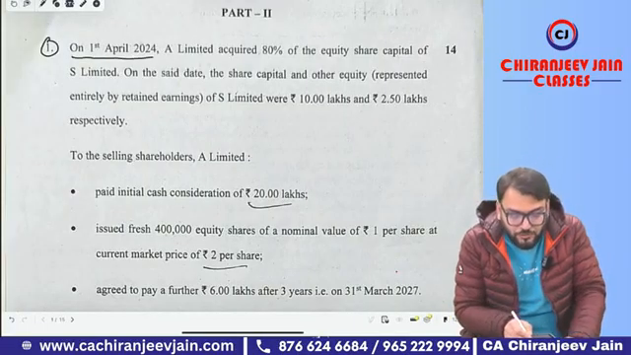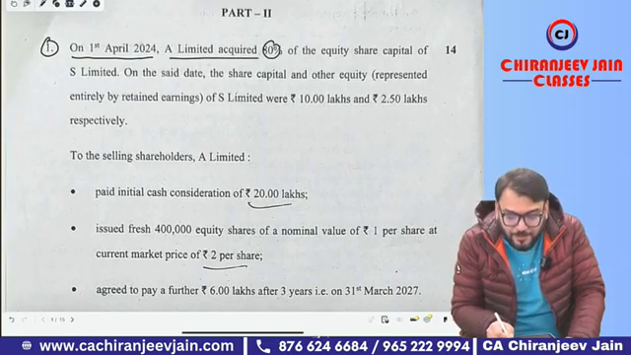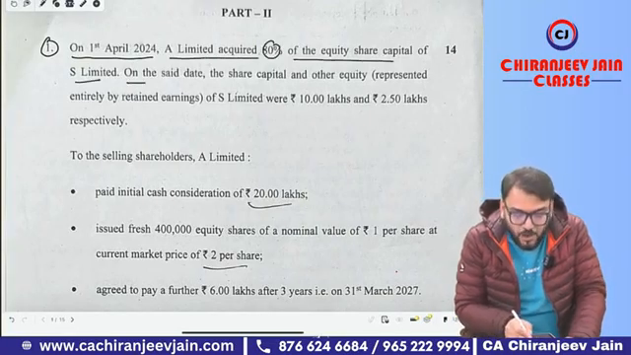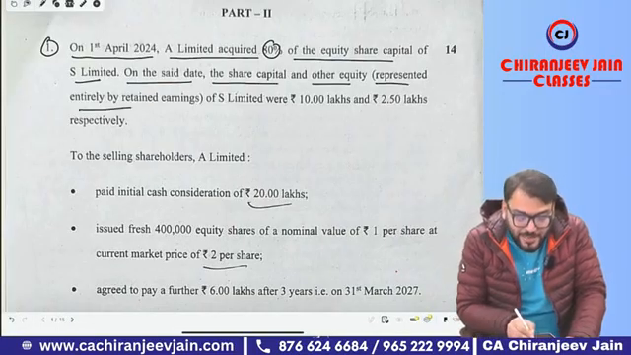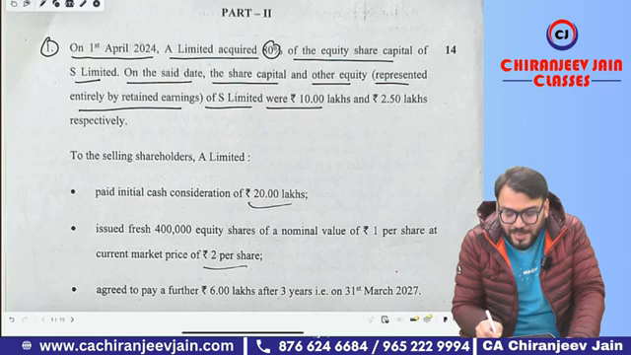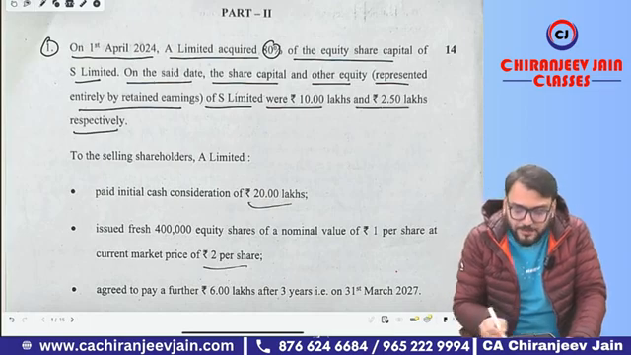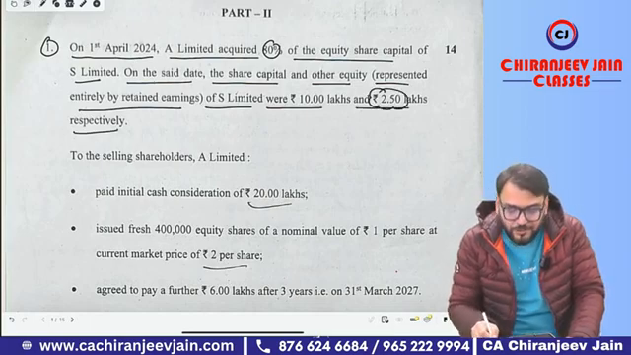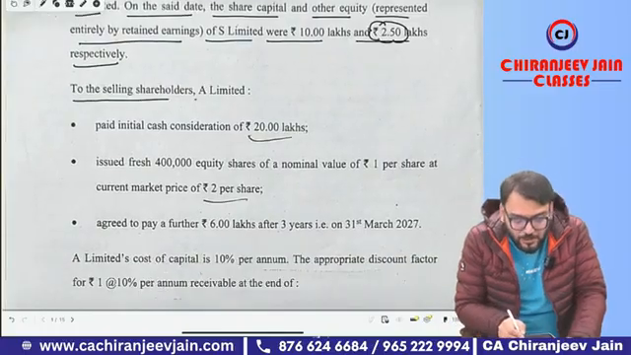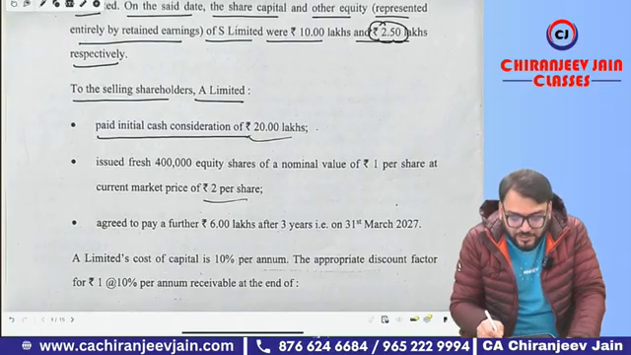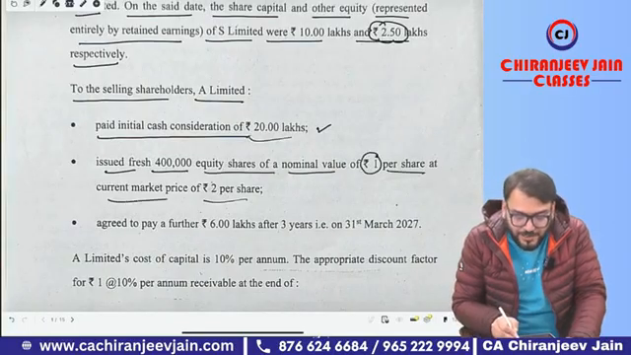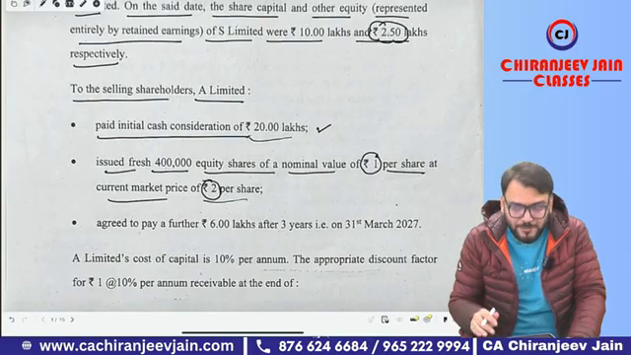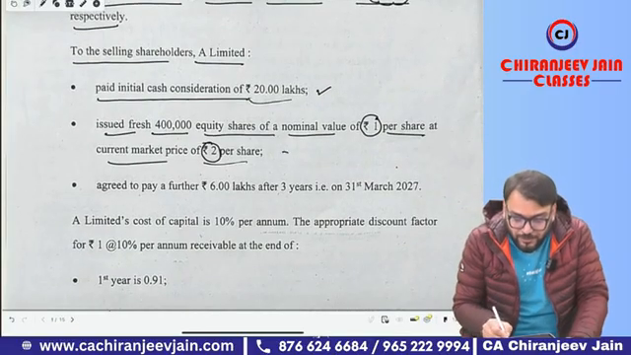On 1st April 2024, A Limited acquired 80% of the equity share capital of S Limited. On that date, the share capital and other equity, represented entirely by retained earnings of S Limited, were 10 lakh and 2.5 lakh respectively. Means they have given retained earnings on the date of acquisition of S Limited. To the selling shareholders, A Limited paid an initial cash consideration of 20 lakh and issued fresh 4 lakh equity shares of nominal value rupees 1 per share at a current market price of rupees 2 per share. Of course, it means the fair value of equity shares issued will be 8 lakh.